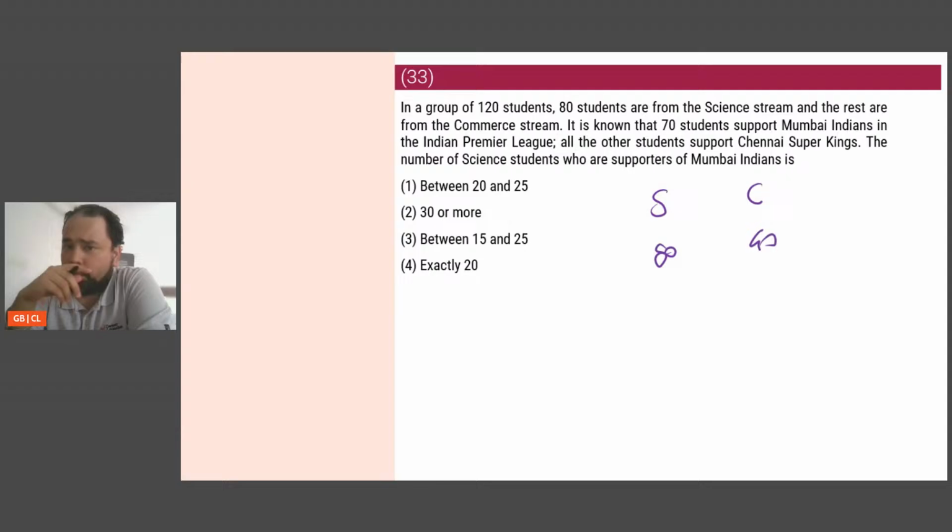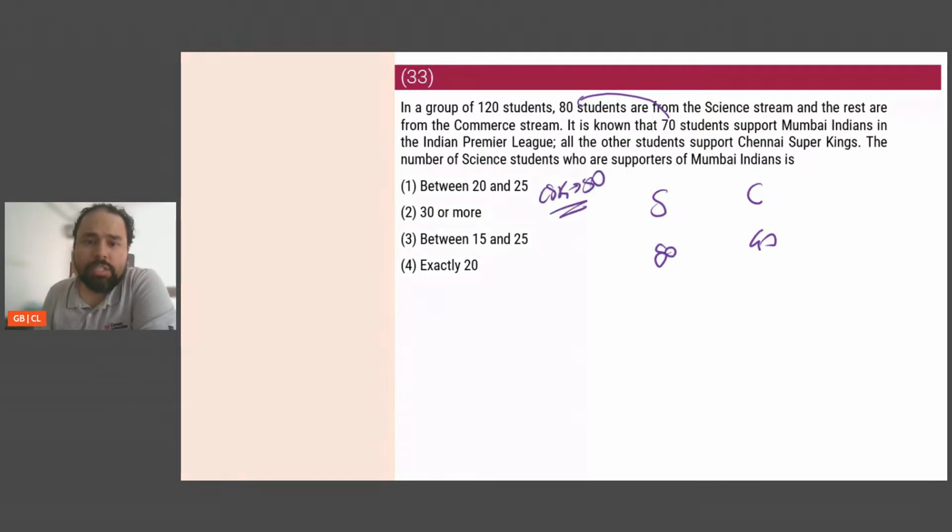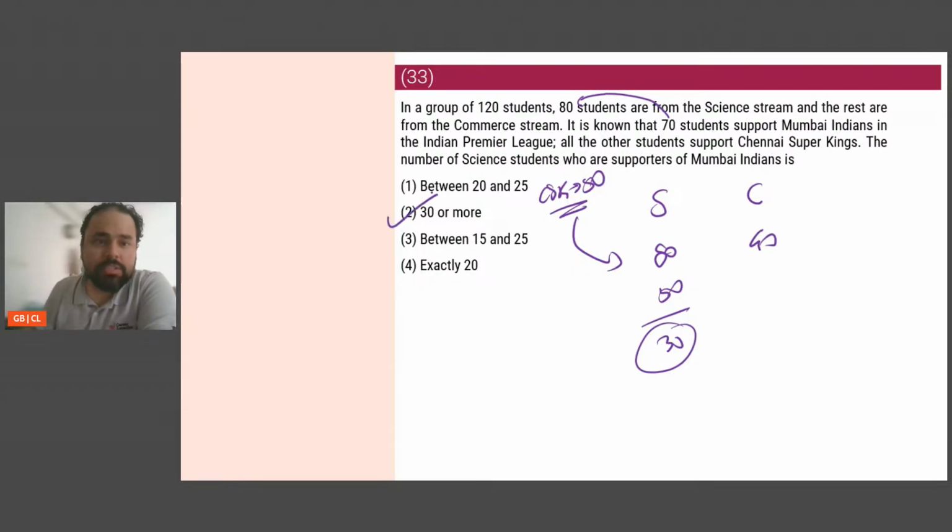I have 80 students from science. So the max number of supporters can be all 70 end up supporting this, right? And for the minimum, I know 70 support Mumbai Indians. So 50 support CSK. There are 50 who support CSK. Assume all 50 of them are from science. So I'm left with 30. So the minimum number of science students who will support Mumbai Indians is 30. So the science students who support Mumbai Indians is 30 or more.